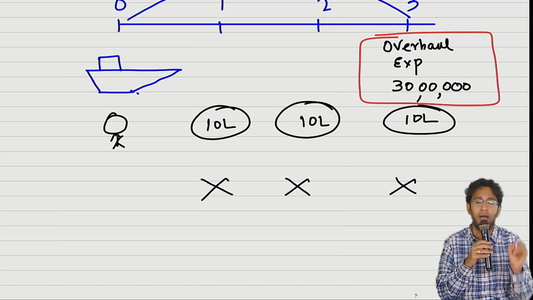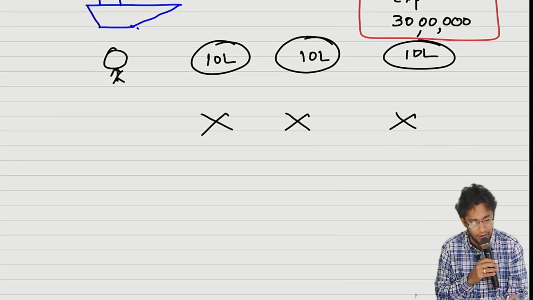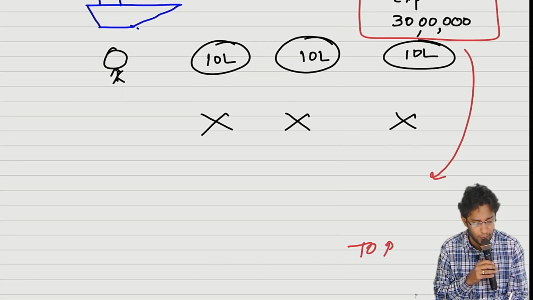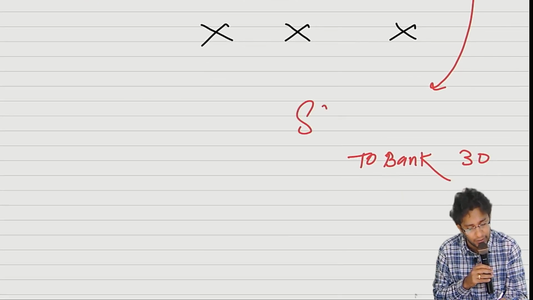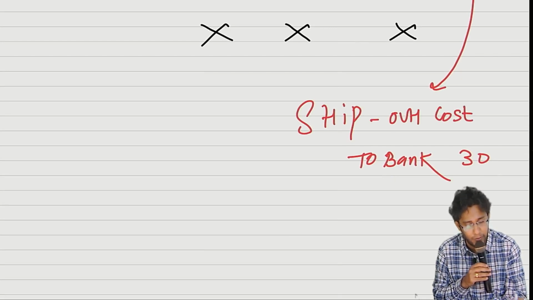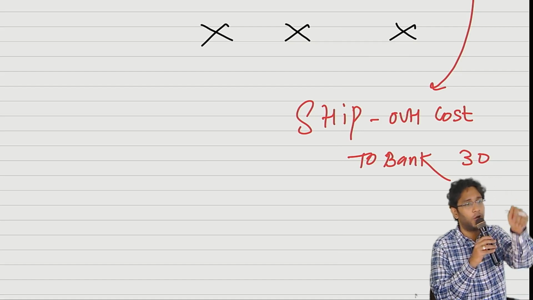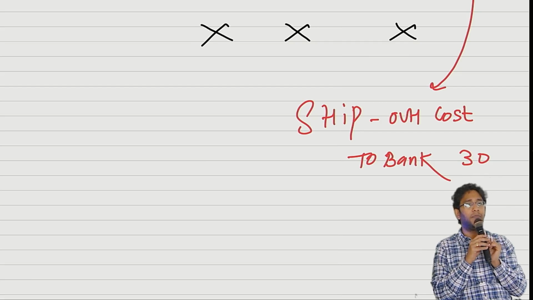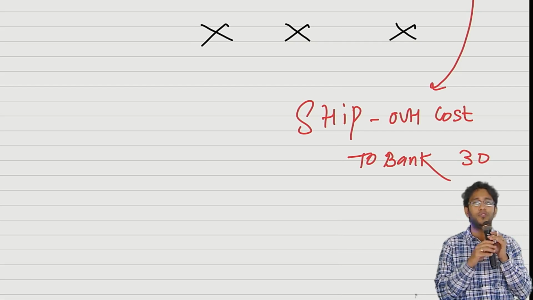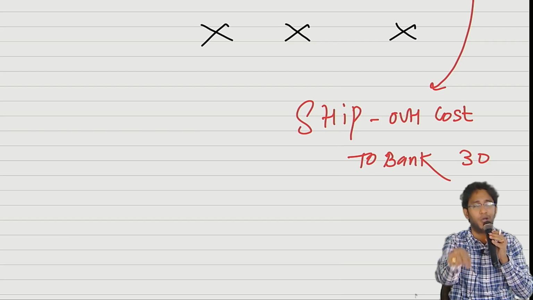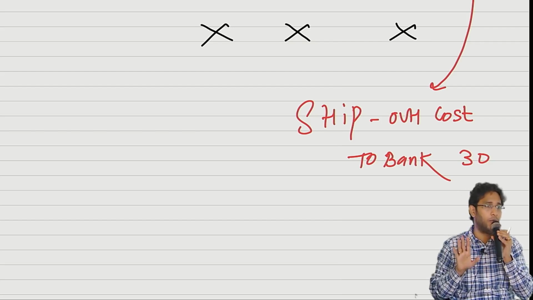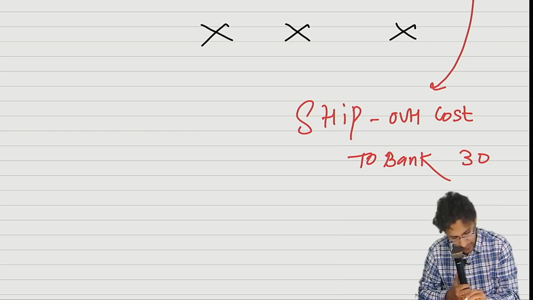In case you incur this expenditure, at that time you will credit bank 30 lakhs and debit the ship with the overhaul cost. Which standard? PPE. Major inspection overhaul cost is capitalized to the cost of the asset. You understand, sir? Just because a future outflow is certain, that does not mean that you will sit and create a provision. Now, obligation is very, very important.